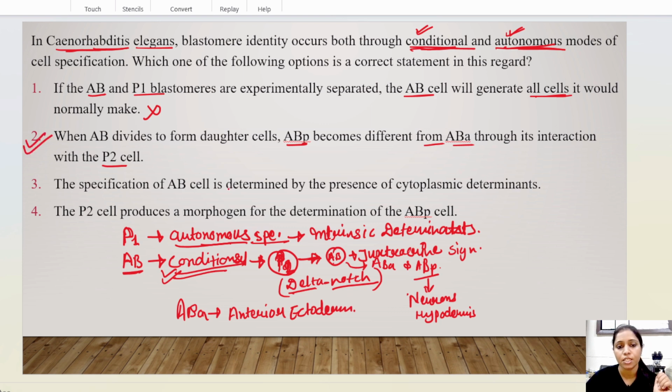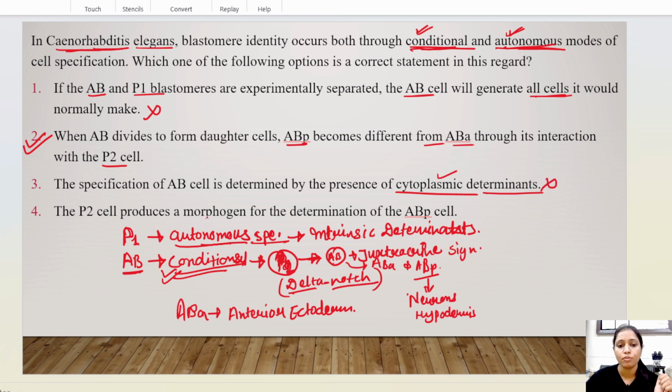Next: the specification of AB cell is determined by the presence of cytoplasmic determinants. These determinants are received from the P2 cell through delta notch signaling, which are extracellular signals, not cytoplasmic signals. So this option is also wrong.